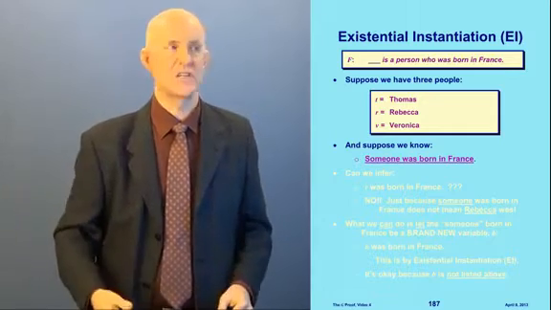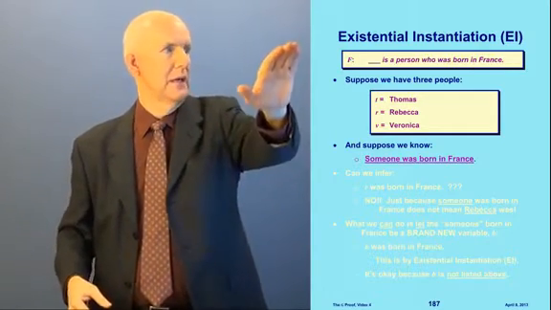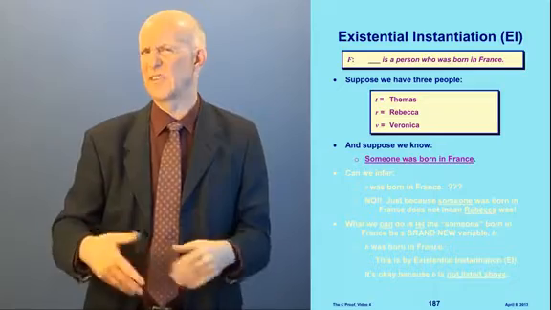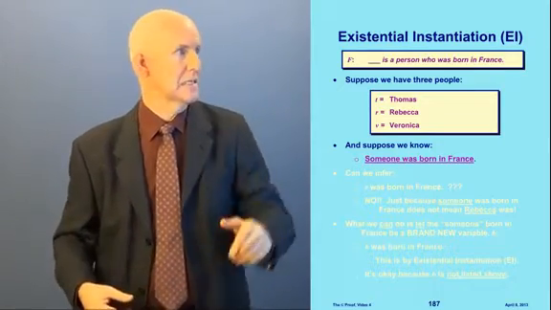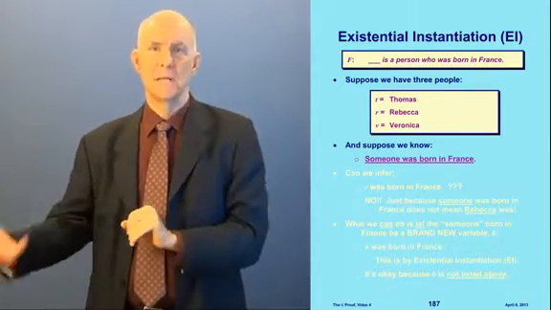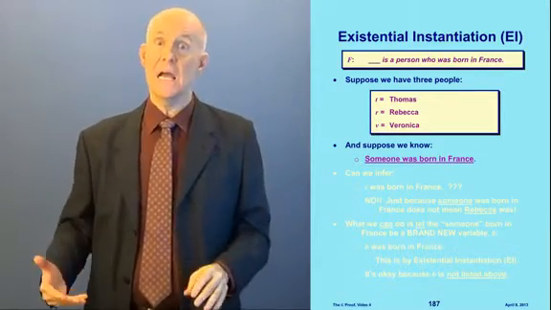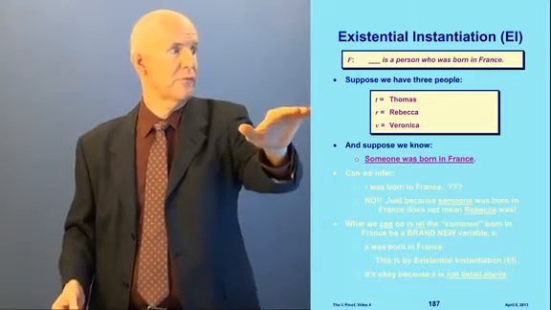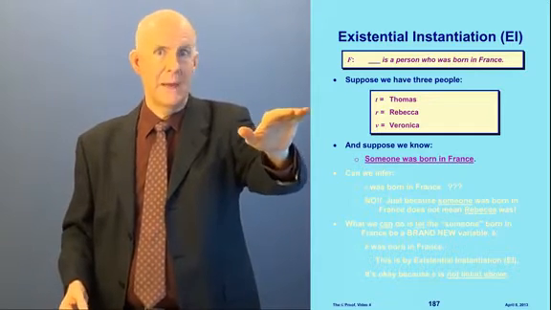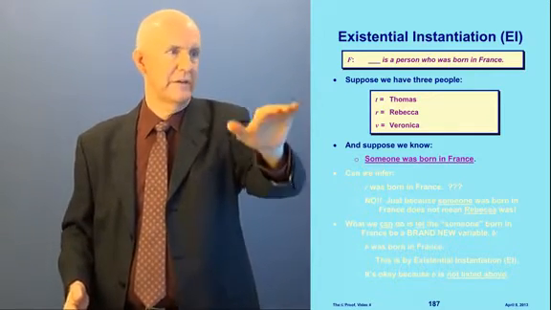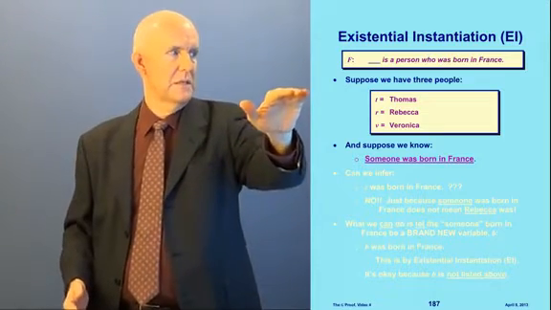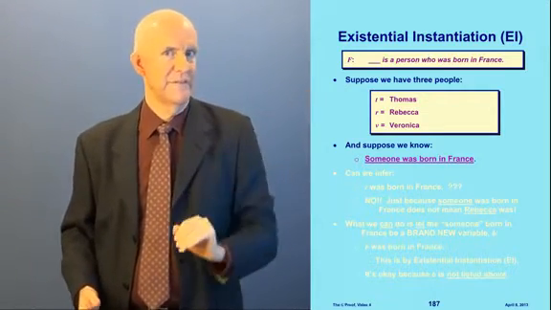Existential instantiation. This is our next rule. So supposing, I'm going to change F. Instead of talking about frogs, let's talk about France. F means blank is a person who was born in France. Now suppose we have 3 people: Thomas, Rebecca, and Veronica. T, R, and V are the variables that stand for them. So T is Thomas, R is Rebecca, V is Veronica.